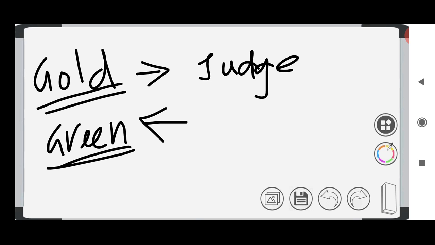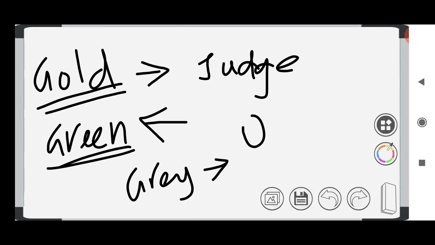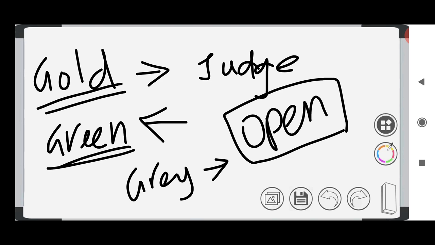Another one is gray, which is for those related to IT workers. So IT workers come under gray color jobs. And open color is for job searching persons. If you do not have a job and you are searching for it, then you come under open color jobs. So these are the things relating to color jobs of the economy.